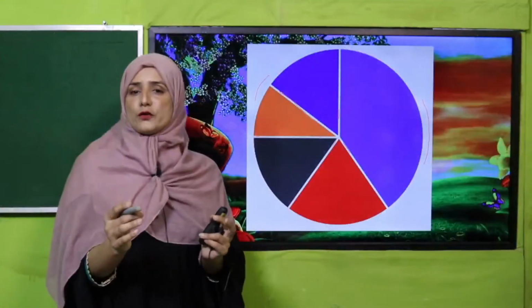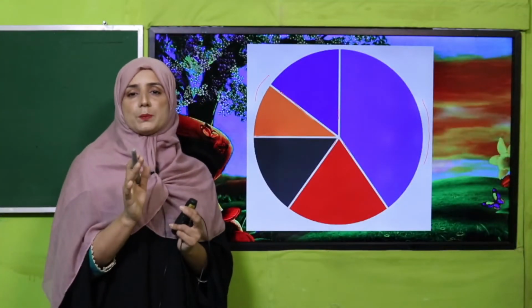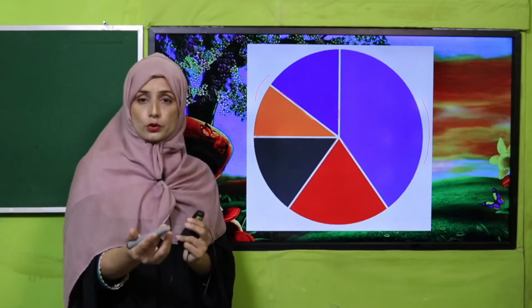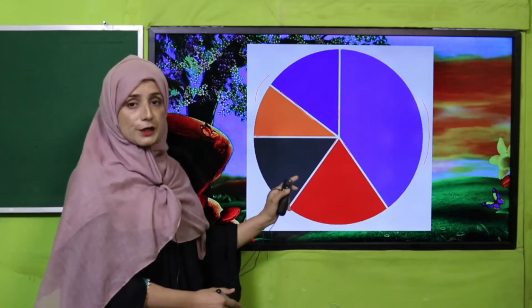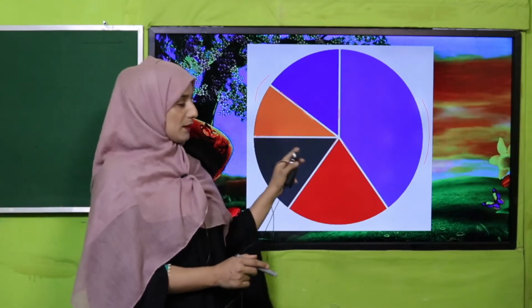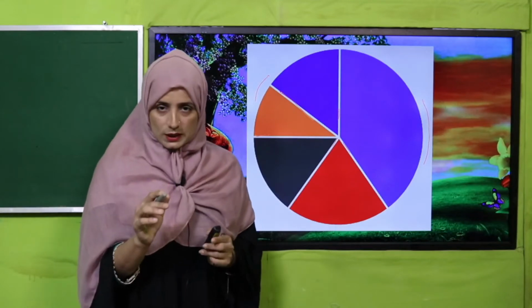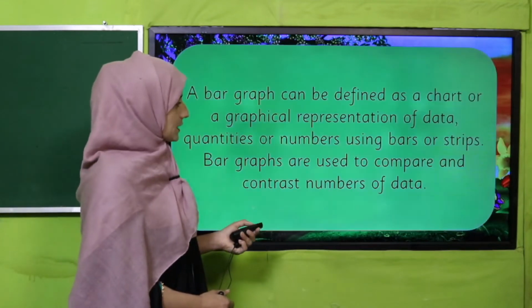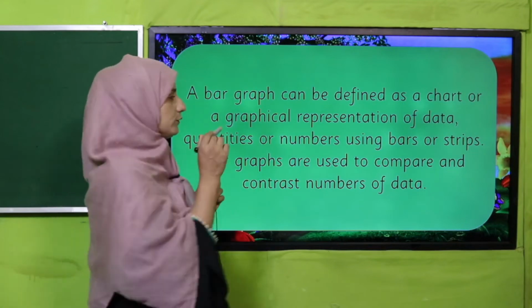It is up to the information, how many parts and how many points you are going to represent. According to that, my dear students, you can make pie slices. Okay, got it? So next, let's see what is a bar graph.